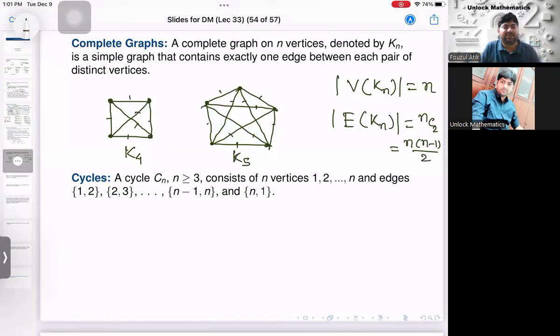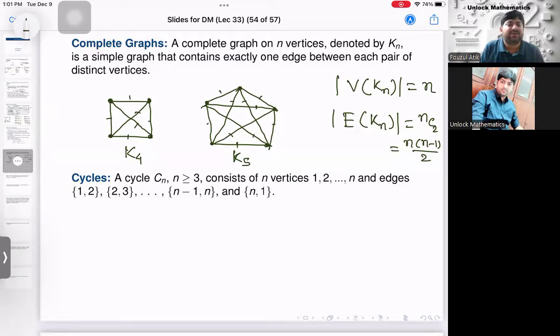Now, if I ask how many edges are there in K100, you will say 100 into 99 divided by 2. Clear? How many vertices are there in K200? The number of vertices in K200 is 200. Clear? I hope you understand. You can draw K6, K7, K8, any complete graph.